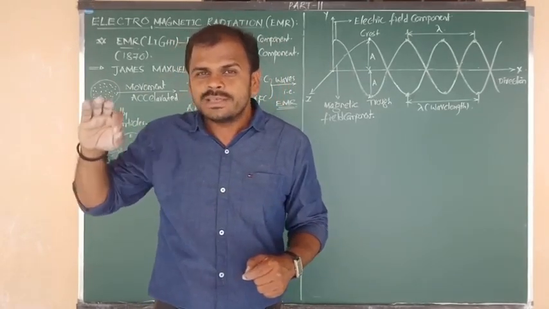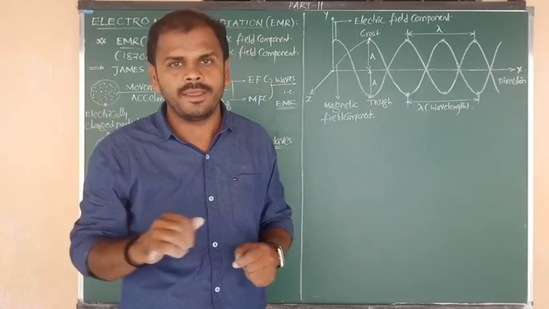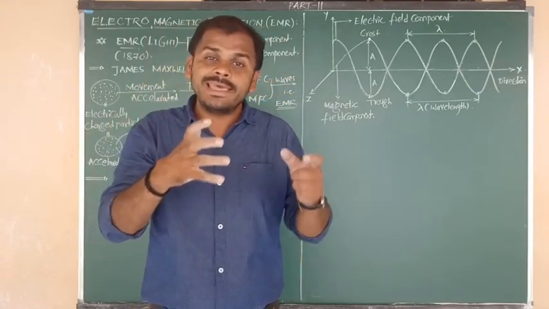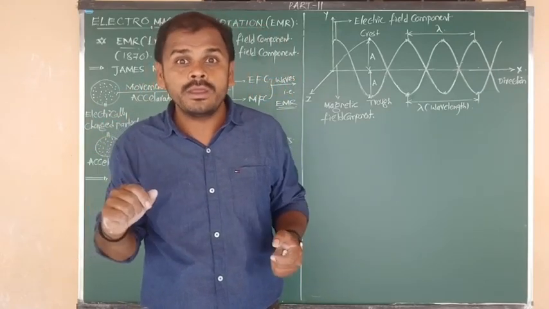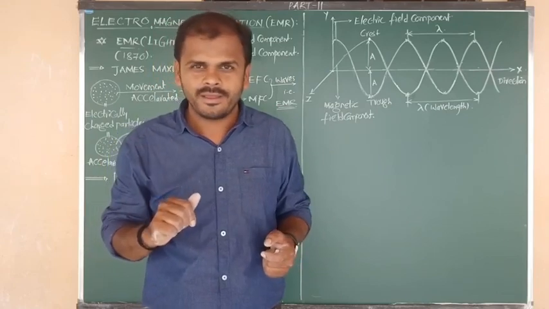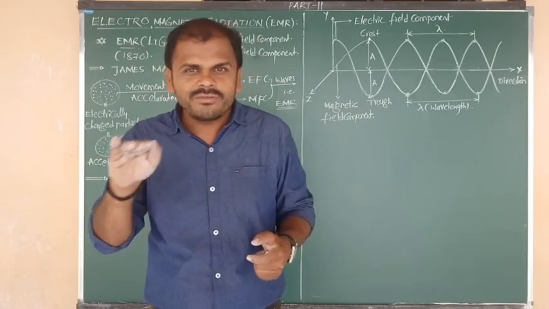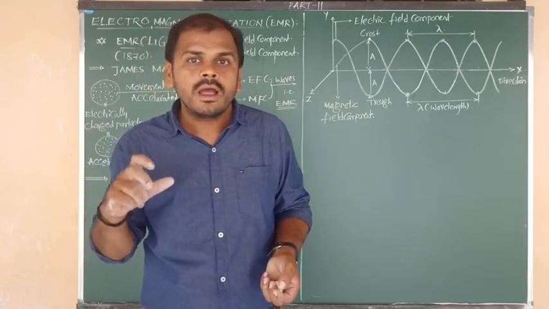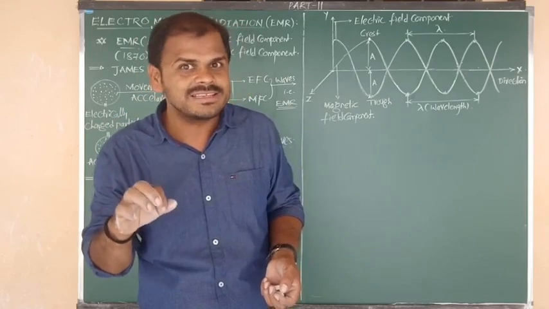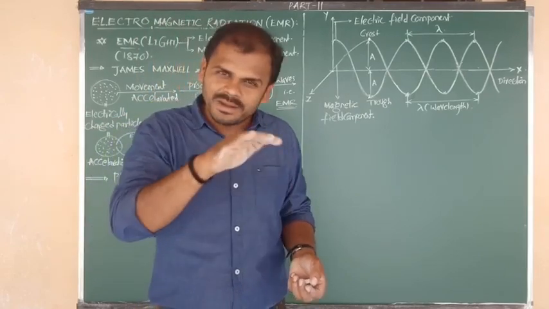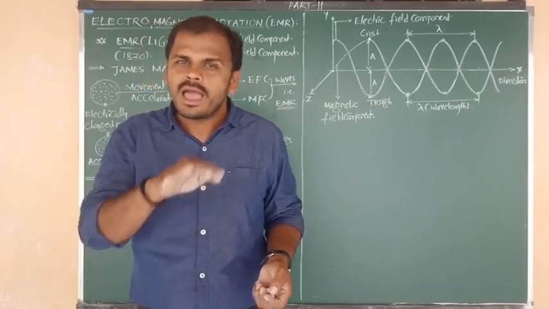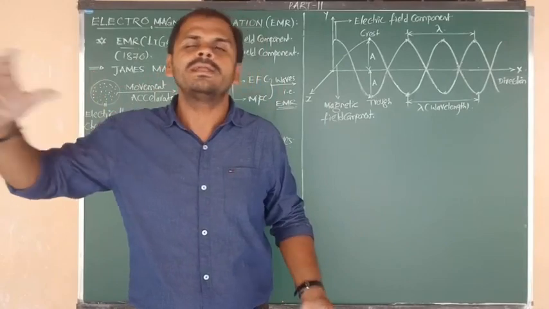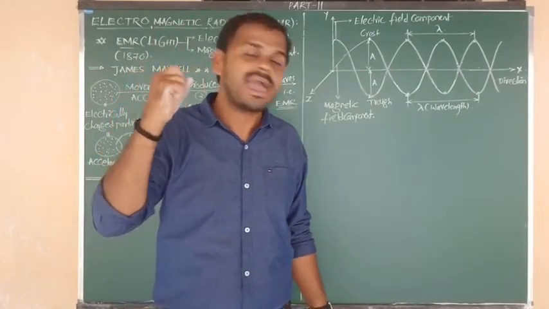The particle nature of light was explained by the corpuscular theory, proposed by Newton. The wave nature of light was given by the wave theory of light, proposed by Huygens. Further, the wave nature of light or EMR was completely developed by James Maxwell.